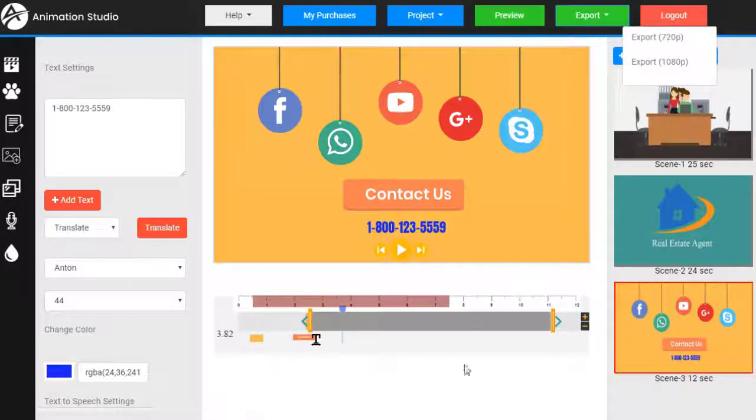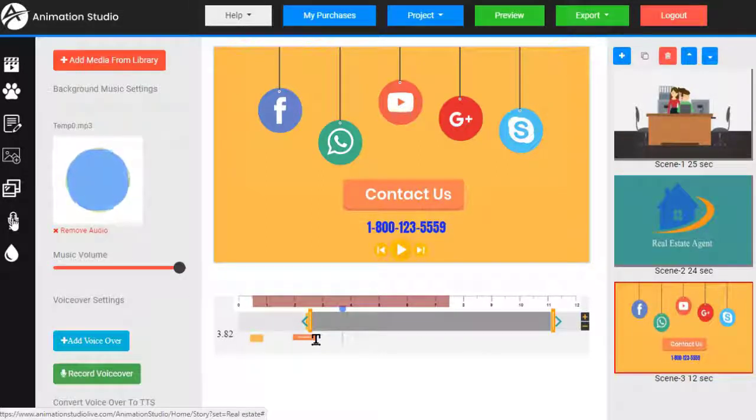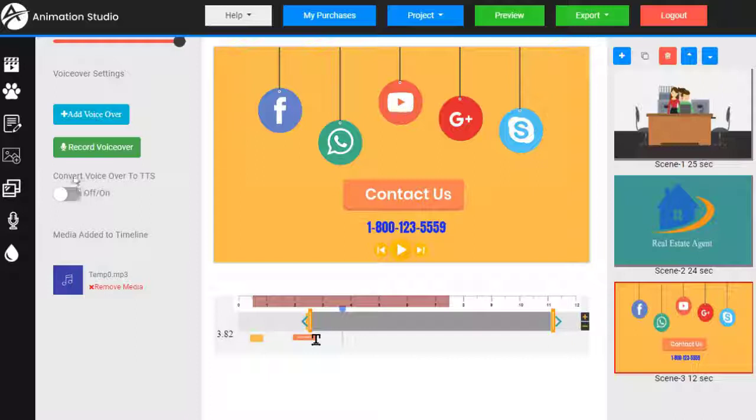Now we can take this one step further and customize these pre-made templates a little bit more. Now these all have Todd's built-in voiceover, nice professional voiceover, but we can't really customize Todd's voice. So if we want to change the voices and add in our own custom speech, we're going to need to come into Sound and use the Convert Voiceover to Text to Speech.